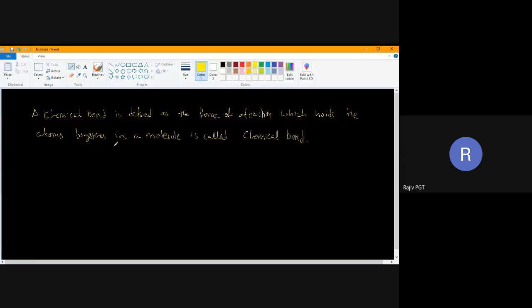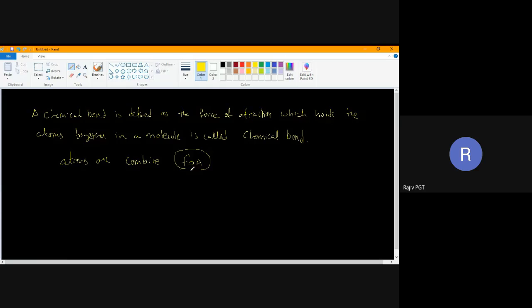Now, my question is, why do atoms combine? I have said atoms are combining, and there is some force of attraction. I'll write force of attraction in full; you don't write FOA in exams, children, it is not acceptable.